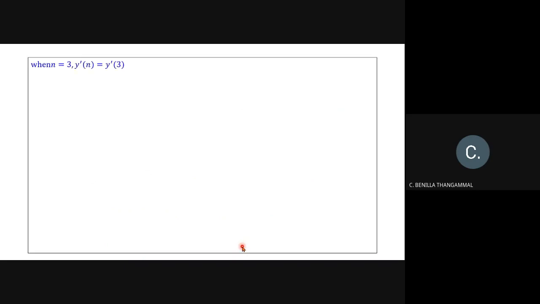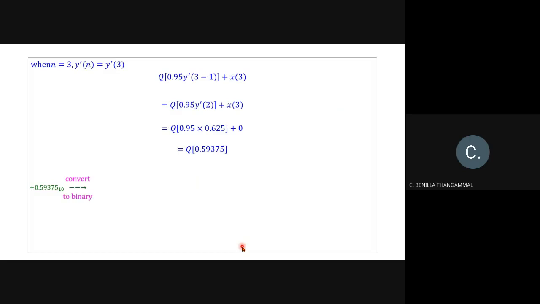So we'll be continuing it to n equal to 3. So y dash of 3 is equal to quantization of 0.95 y dash of 2, minus 1. So here 0.95 into 0.625 is 0.59375. So for quantization, convert it into binary. So plus 1.10011, add the sign bit. So plus is replaced by 0, round off to 4 bits.